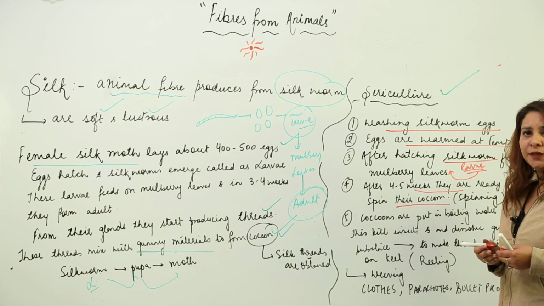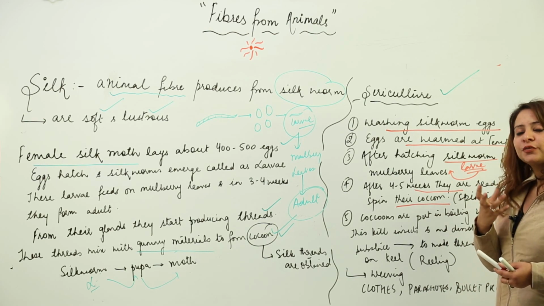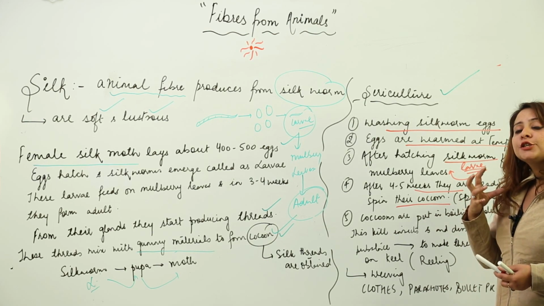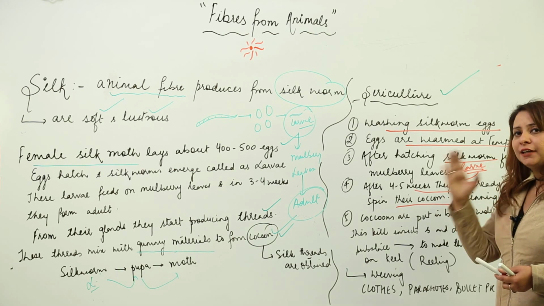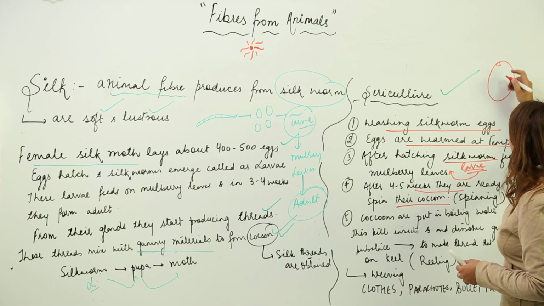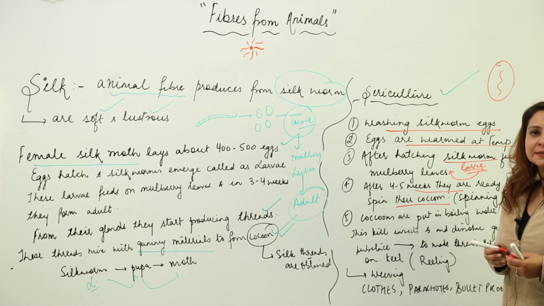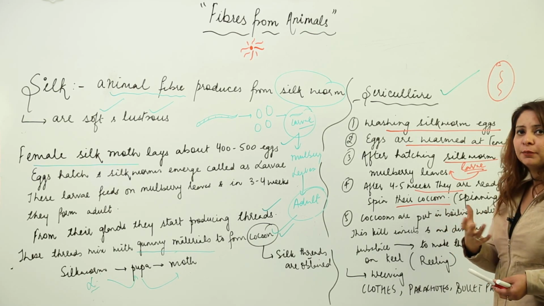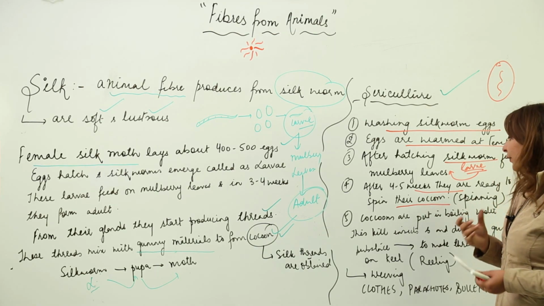This is called spinning. They secrete, as I told you, the thread-like structure from their glands, which mixes with the gummy substance, and they give rise to a cocoon. A cocoon is something like this. Inside the cocoon there is an insect, the silkworm larva.